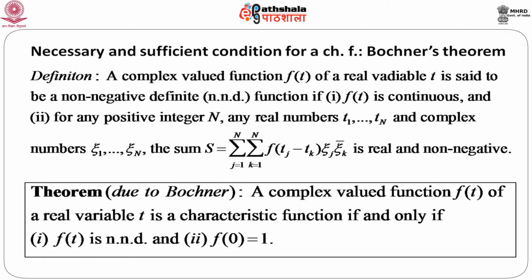So, Bochner's theorem is a very simple theorem. A complex valued function f t of a real variable t is a characteristic function if and only if, that means it provides a necessary and sufficient condition, if and only if the first condition: f t is non-negative definite, and the second condition, which is very simple: f 0 equals 1. Now, I am not going to give you the detailed proof, but I will outline with some details at least how to prove this theorem.